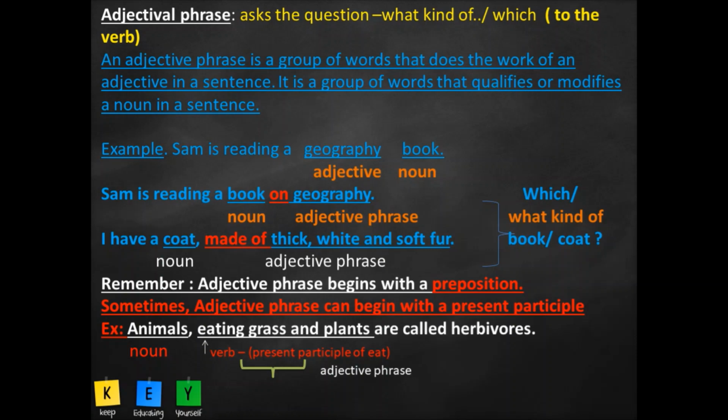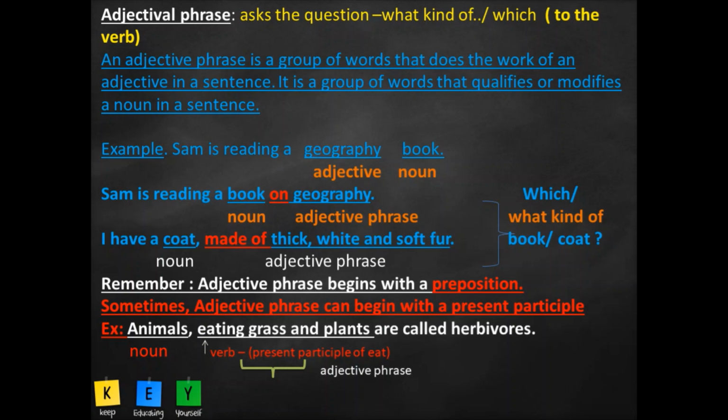Okay. Now, few students do get confused between noun phrase and adjective phrase. The very, very simple technique to find out whether the given words are an adjective phrase or a noun phrase, and how you do that? Always remember, children, that adjective phrase begins with a preposition.